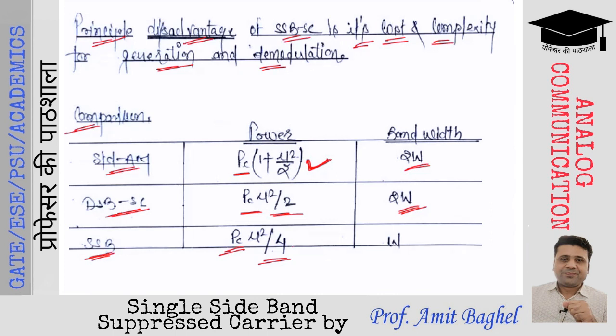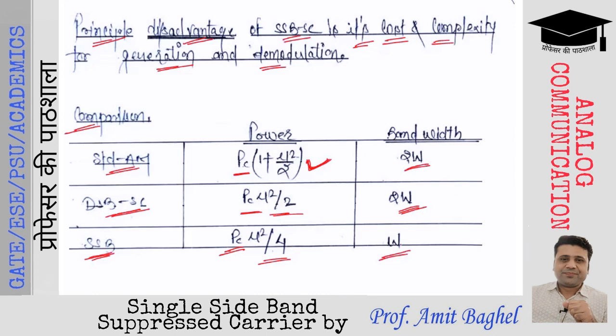In case of DSBSC, there were two sidebands, so the power requirement was PC mu square by 2. In SSB, only one sideband is there. Hence, the power requirement will be half of the power requirement of DSBSC. So it is PC mu square by 4. And the bandwidth improvement will also be observed.